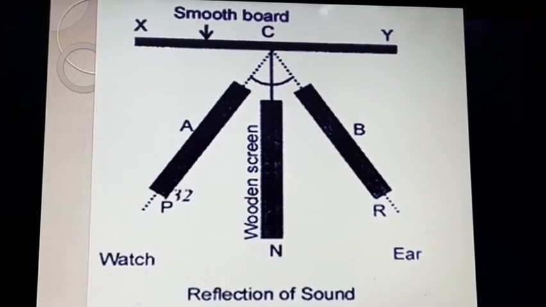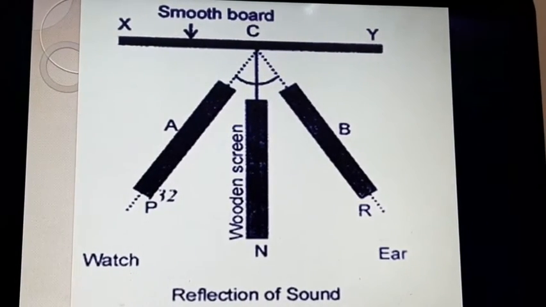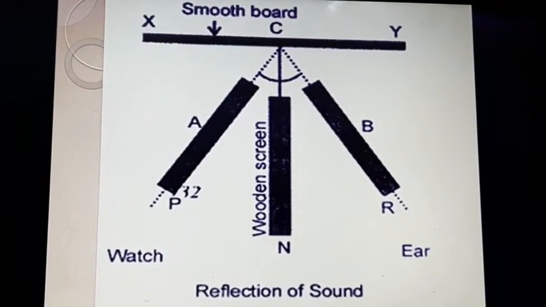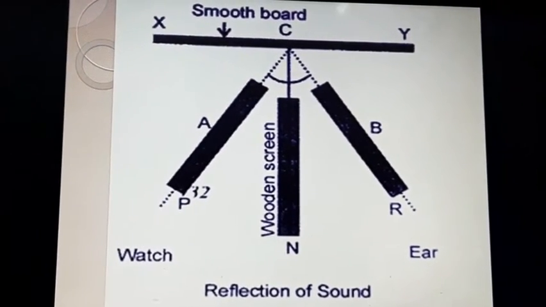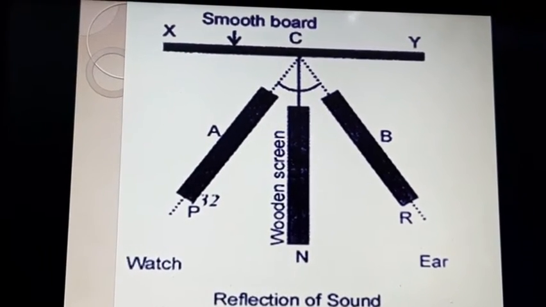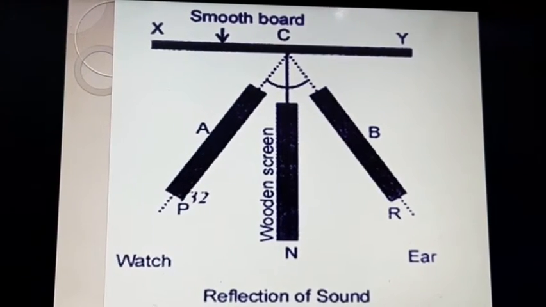If we compare it with reflection of light, the angle of incidence is equal to the angle of reflection. Same way here also, i is equal to r. And the incident wave, reflected wave and normal all lie on the same plane.